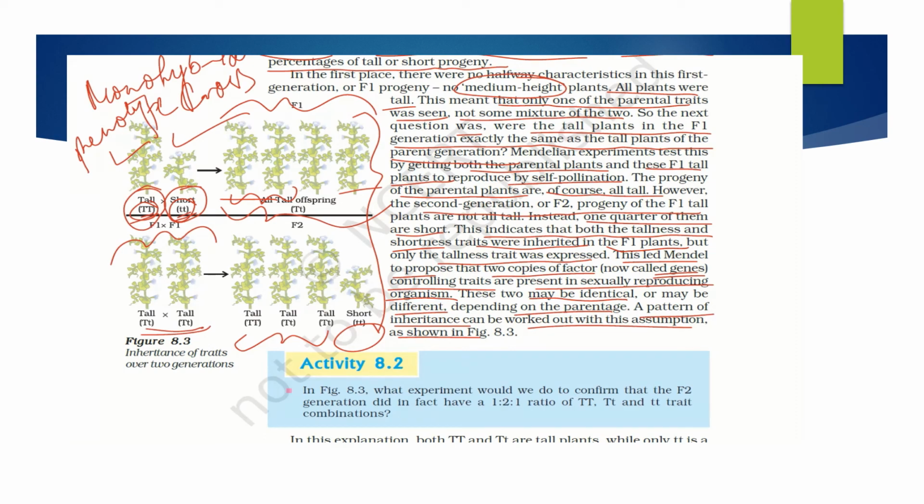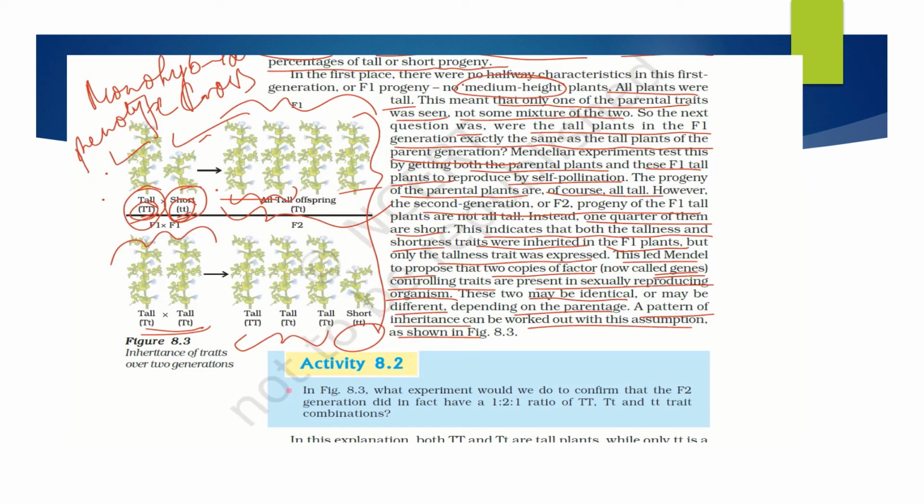So till now, is it clear to you all? In this part we have spoken about the monohybrid cross between a tall and a short plant. Phenotypically, this is a tall and this is a short plant. So what is the genotype?